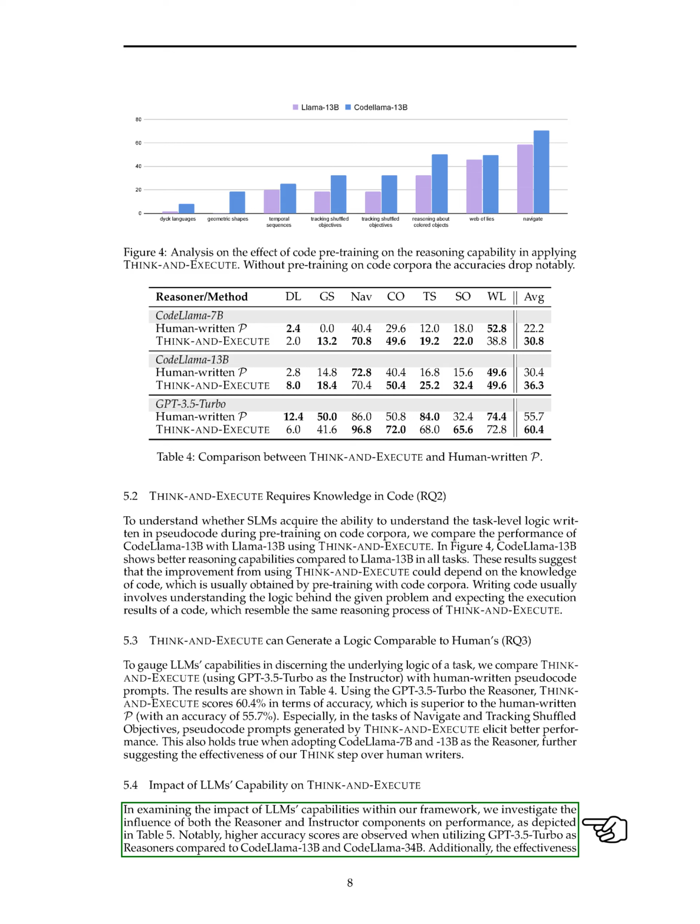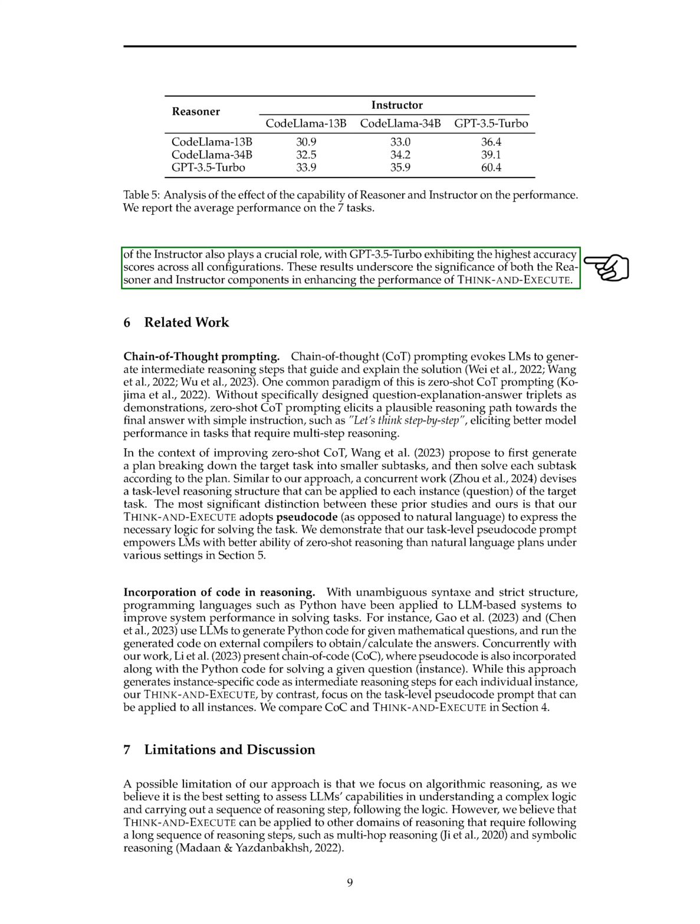Furthermore, we investigated the impact of LLM's capabilities on Think and Execute by analyzing the influence of both the reasoner and instructor components. Our results revealed that utilizing GPT-3.5 Turbo as reasoner led to higher accuracy scores compared to CodeLlama 13B and CodeLlama 34B. The effectiveness of the instructor component, particularly with GPT-3.5 Turbo, also played a significant role in enhancing performance across all configurations.